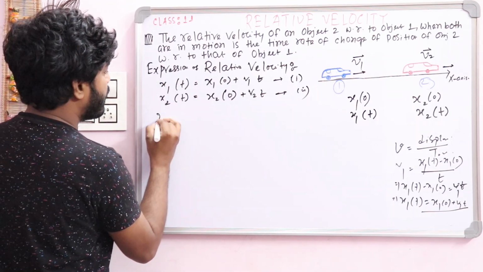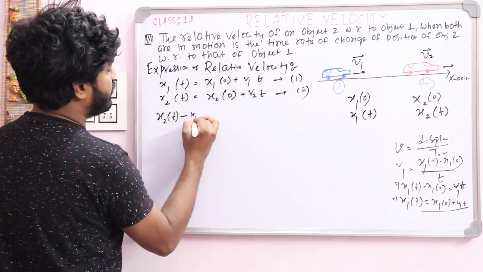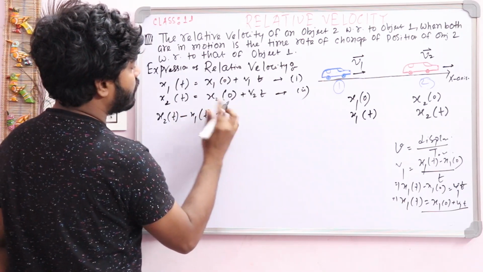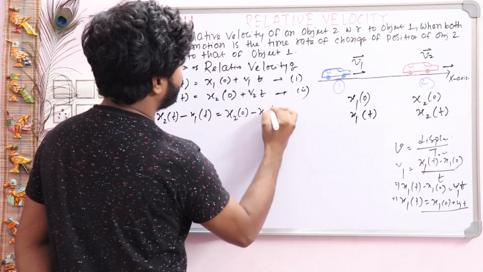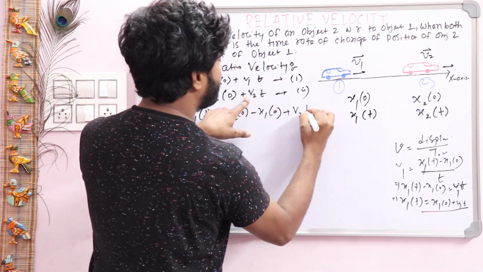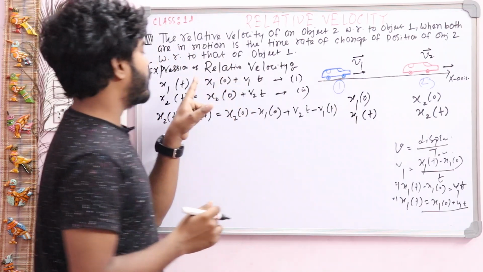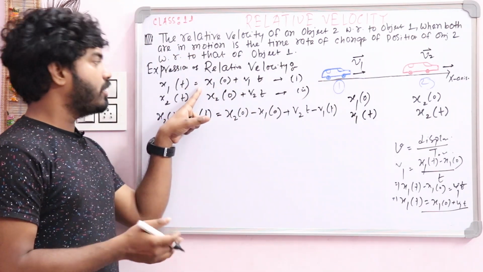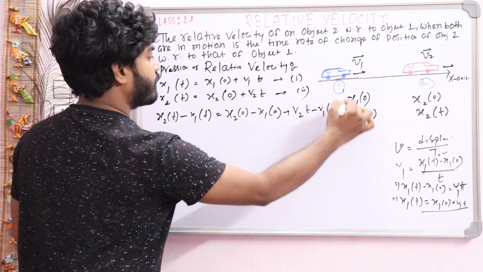This can be written as x2t minus x1t is equal to x20 minus x10, plus v2t minus v1t. So this one will be our equation.